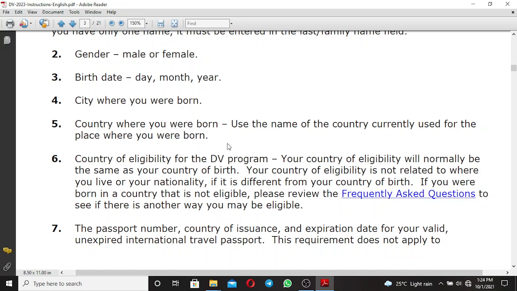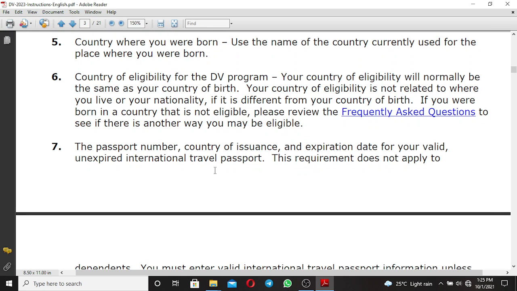But if you are eligible, country of eligibility will be the same as the country where you are born. For example, if you are Kenyan, you are born in Kenya, the country where you are born will be Kenya, and the country of eligibility will be Kenya. Same with those who are born in Ghana, Cameroon, South Africa, Congo, everywhere.